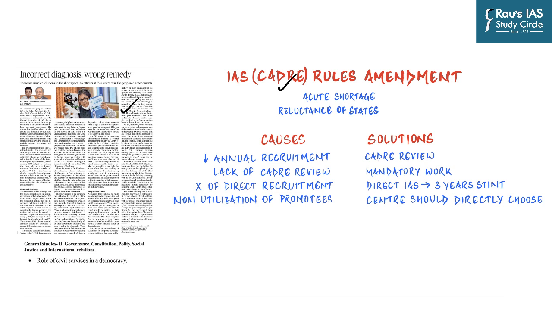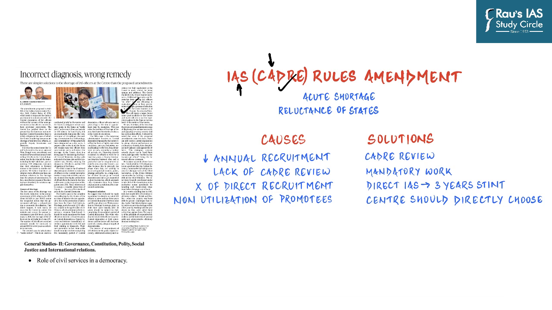As you might be aware, officers belonging to All India Services, and IAS is one of the All India Services, the others being Indian Police Service and Indian Forest Service, are basically shared between center and state government. They basically belong to one of the state cadres, and whenever the central government needs their services at the central level, they are called upon on a central deputation.